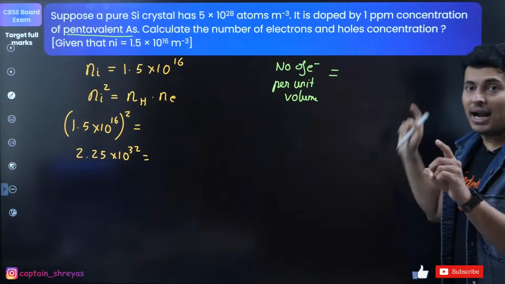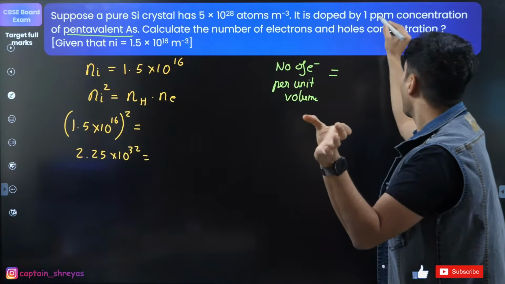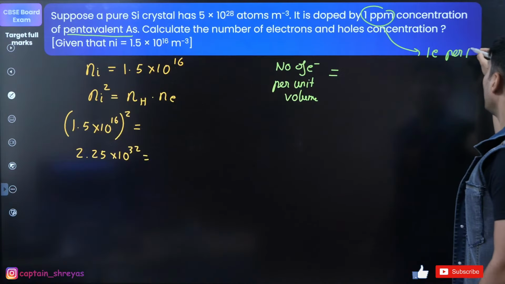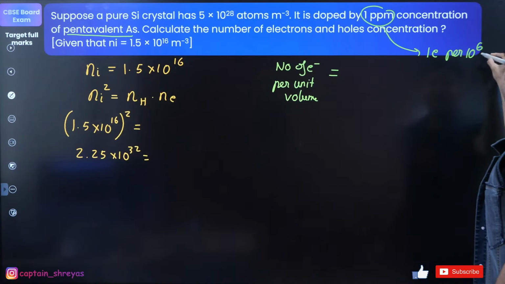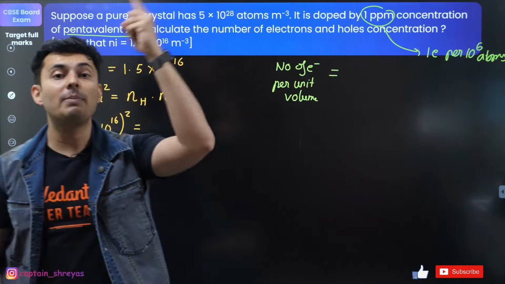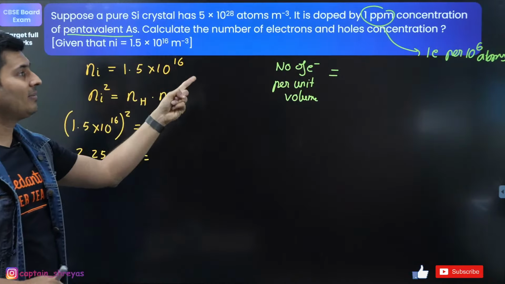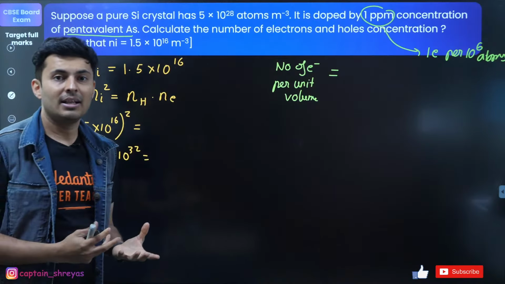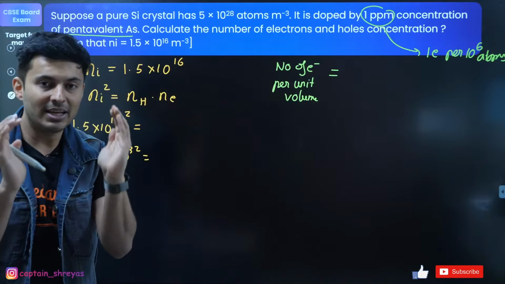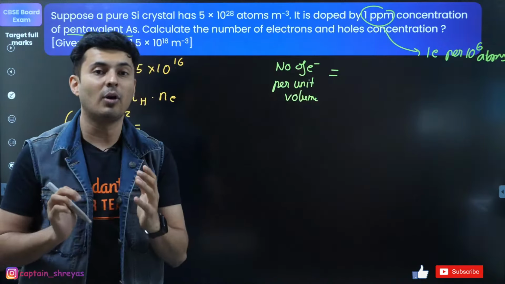In that you added 1 electron per million. 1 ppm means 1 electron per 10 to the power 6 atoms. So for these many atoms, how many electrons will be there? If you have 1 electron for every 10 to the power 6 atoms, how many such units of 10 to the power 6 will be formed?